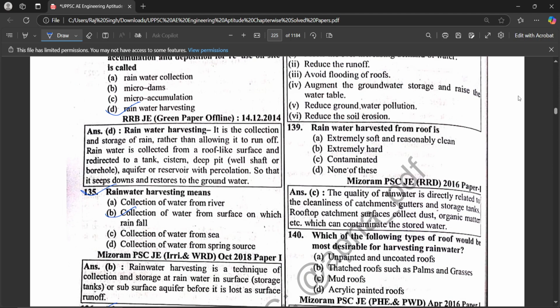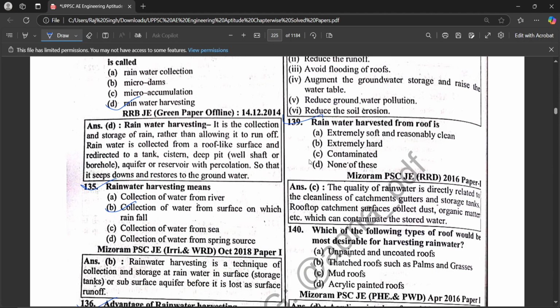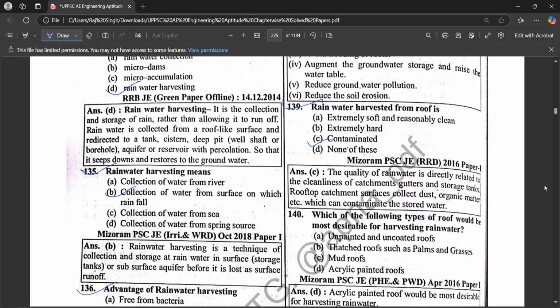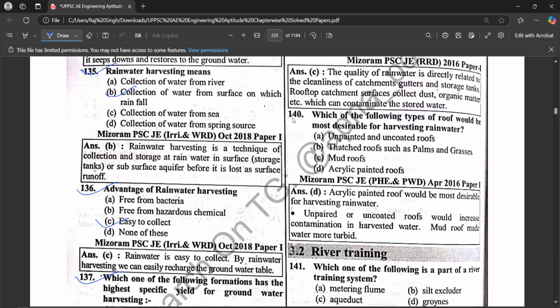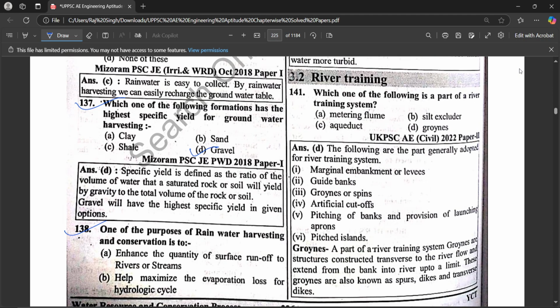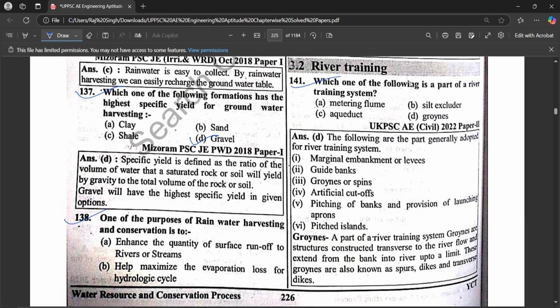Rainwater harvested from roof is contaminated. Which of the following types of roof would be most desirable for harvesting rainwater, which is asbestos painted roof? Which one of the following is a part of river draining system, which is a road ends?